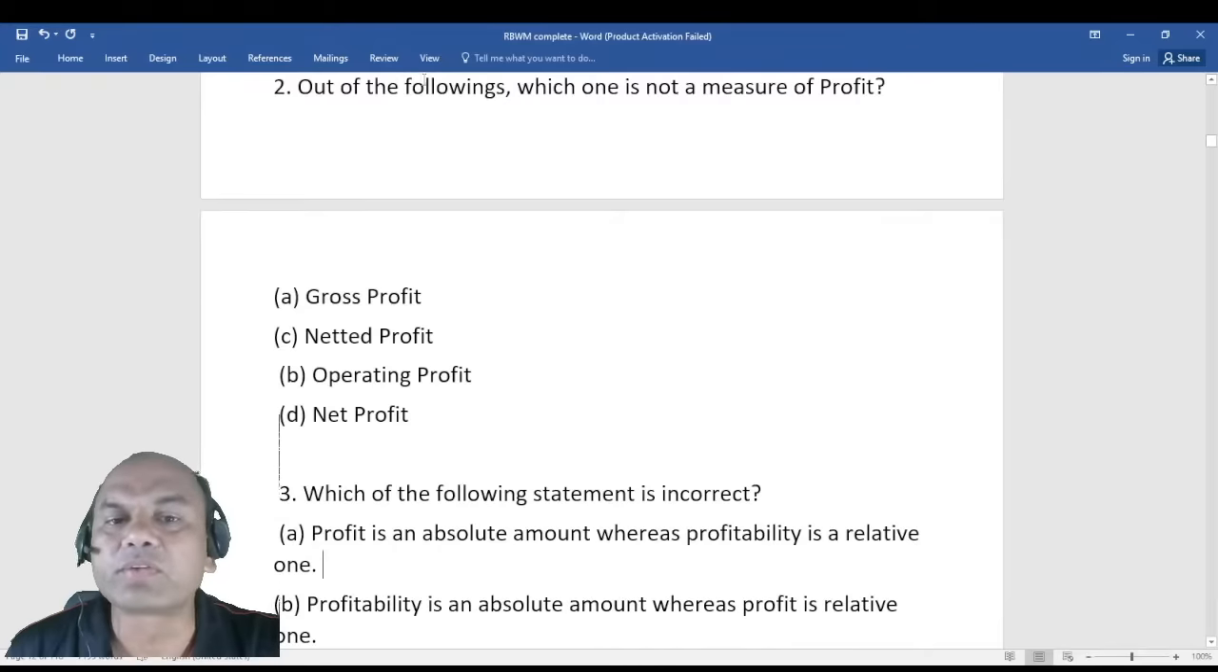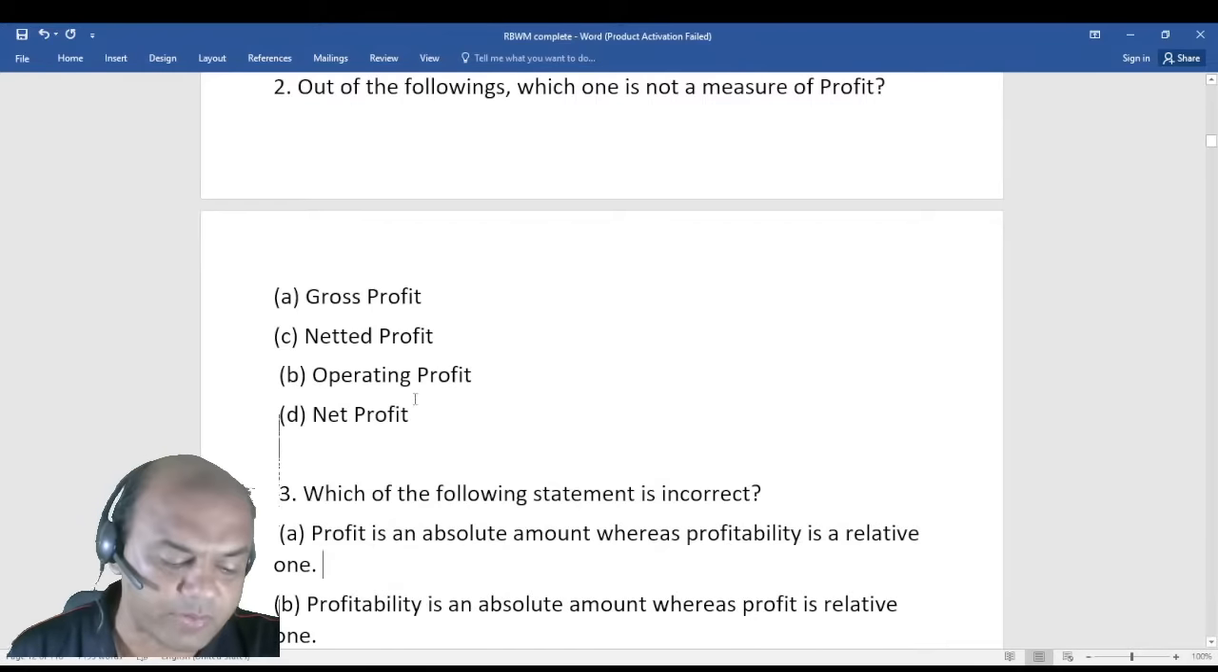Remember this. Out of the following, which one is not a measure of profit? Gross profit, net profit, operating profit, and net profit.